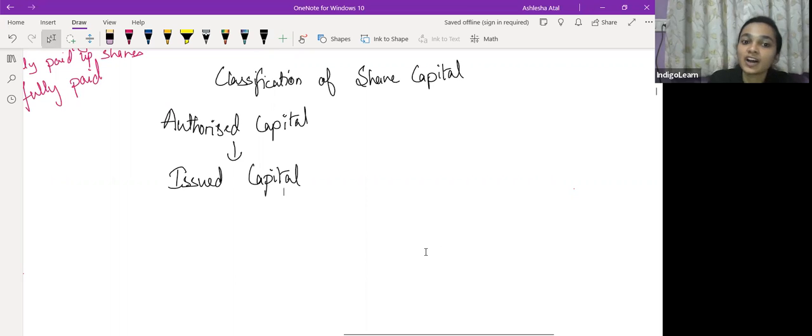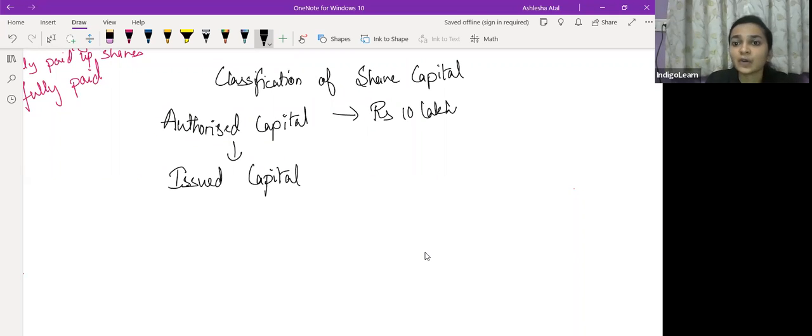Correct. So authorized share capital, say for example, the authorized share capital of the company is say rupees 10 lakhs. Now, do you think 10 lakhs एक साथ ही पूरा company raise करेगी? Definitely not. या तो एक साथ raise कर सकती है या फिर the company will raise this amount of 10